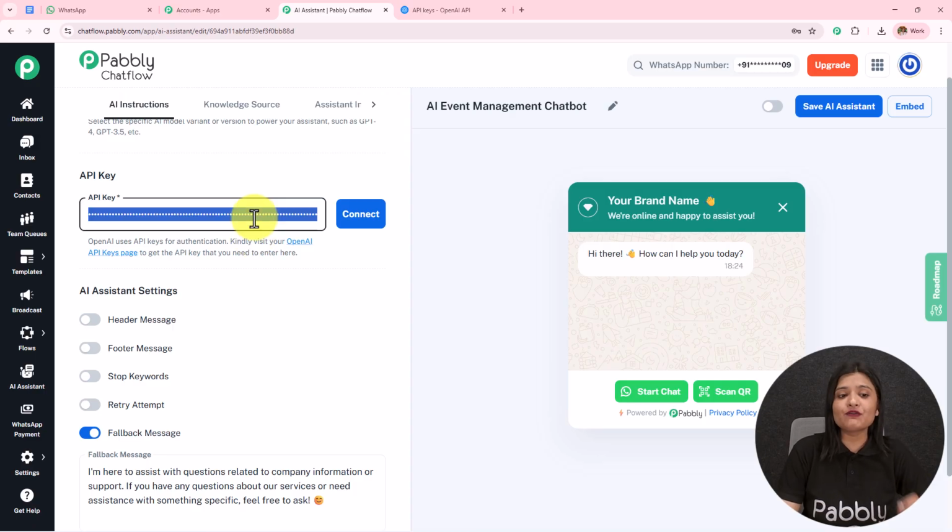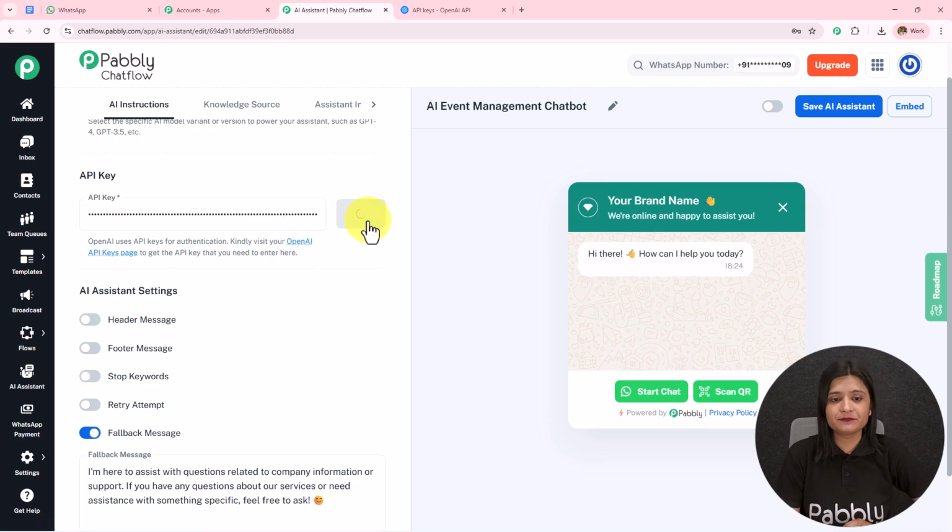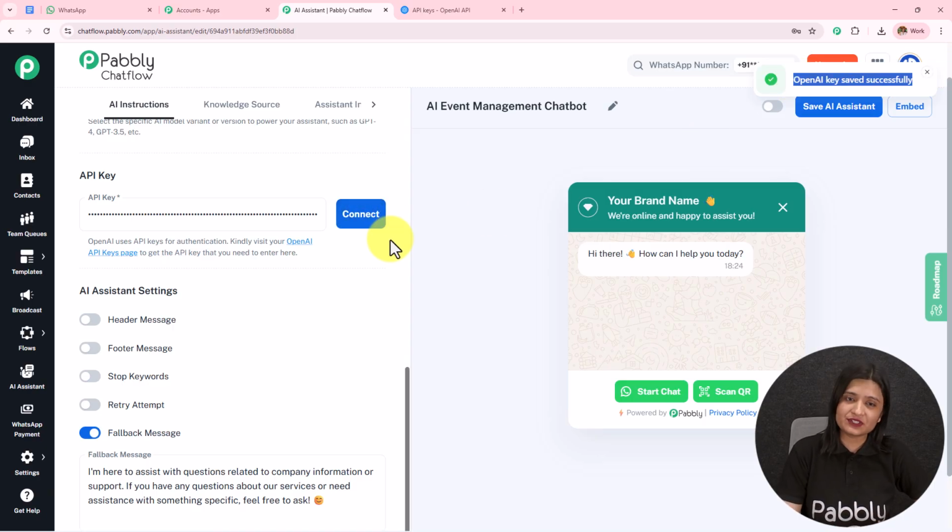Now here, as I have already created this API key, I am on the paid account of OpenAI, and it is necessary that you also have a paid account of OpenAI. I am going to enter my API key. And after entering this, please do not forget to click on this connect. After adding the API key, you have to click on this connect, and the OpenAI key is saved successfully.